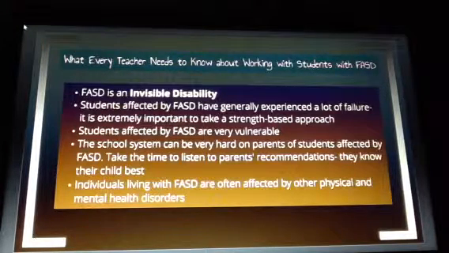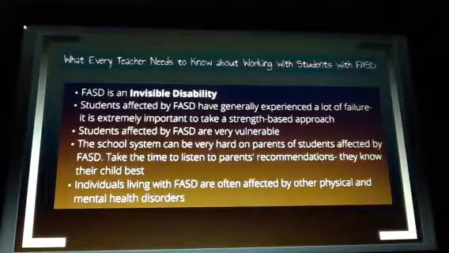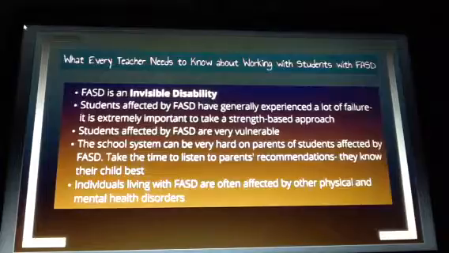Students with FASD have generally experienced a lot of failure. This can be tied into having an invisible disability and always having people expect higher performances than is possible from them. One consequence of this is a disproportionately high dropout rate for students affected by FASD, as well as a higher chance of secondary disabilities such as depression, anxiety, and other mental health concerns. Individuals affected by FASD have a disproportionately high suicide rate. This is why it's extremely important to take a strength-based approach when working with students affected by FASD.